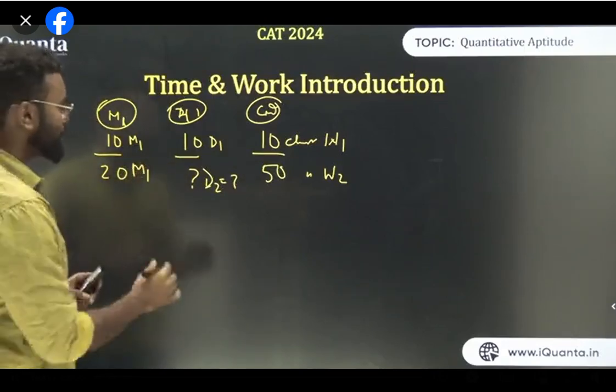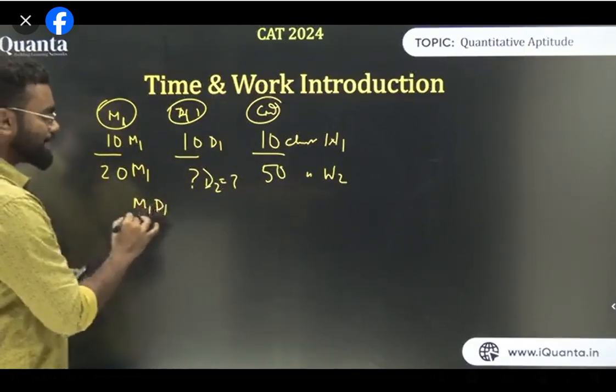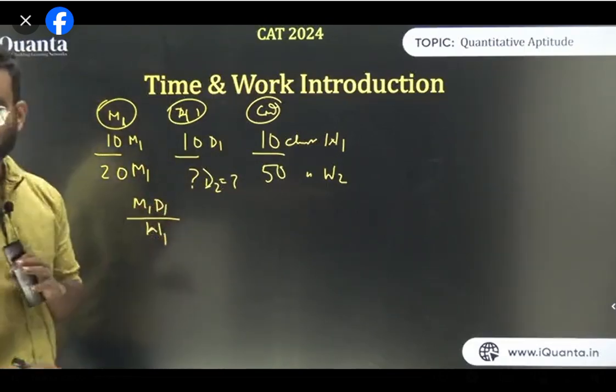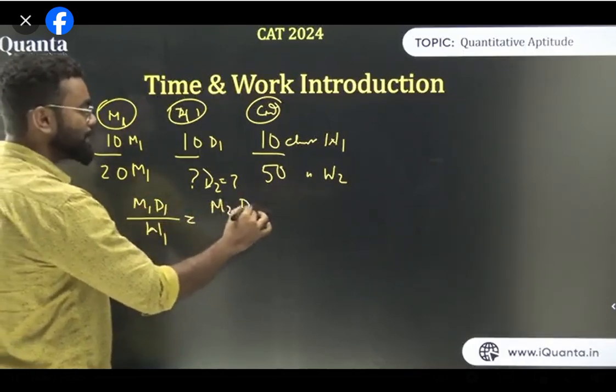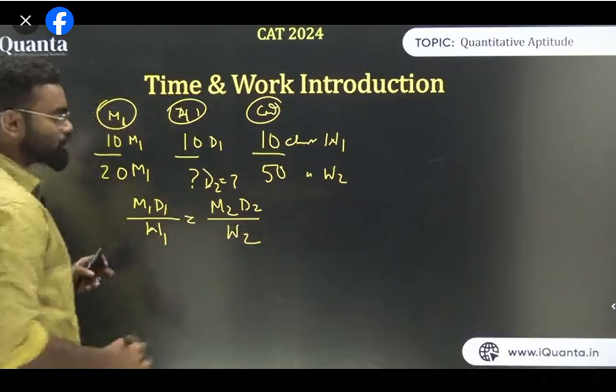Now we have the formula. What is the formula? Just think about the formula, nothing else. All the constant concept, just don't think about it. It's M1 D1 upon W1 is equal to M2 D2 upon W2. This is my formula, so I can use the values here.